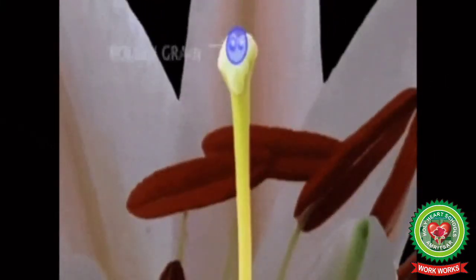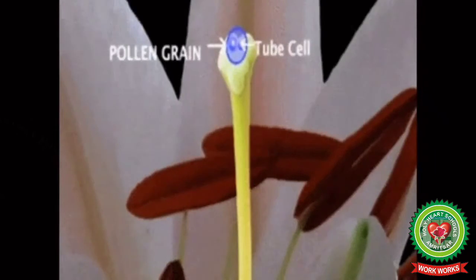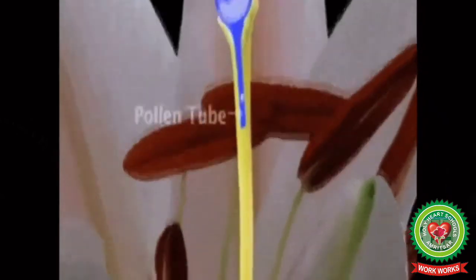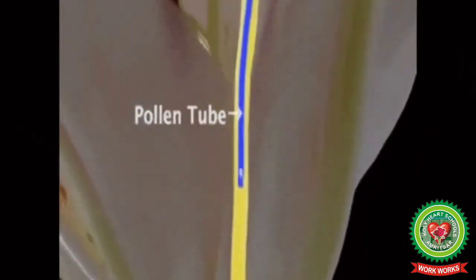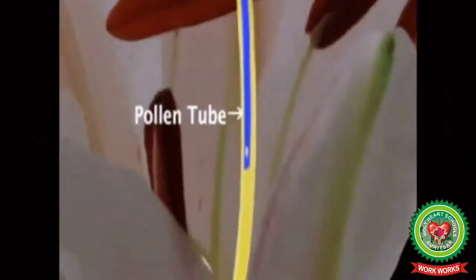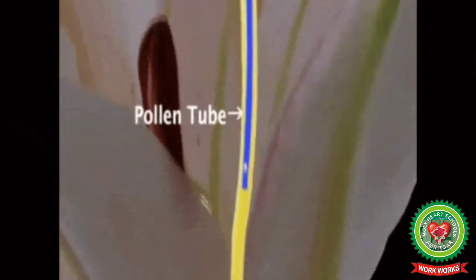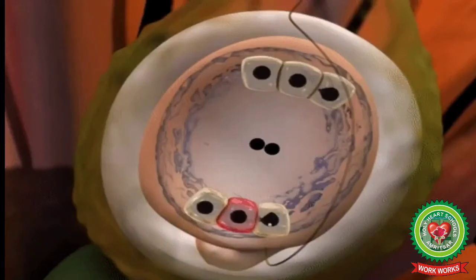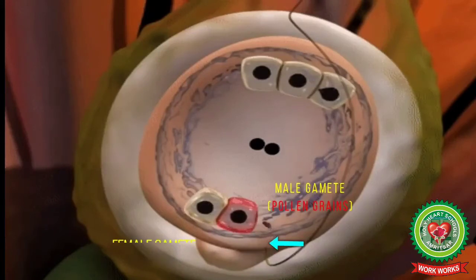Now, when the pollen grain falls on the stigma, a long tube-like pathway forms called the pollen tube, and this pollen tube keeps growing till it reaches the ovule inside the ovary. Now, inside the ovary, the male gametes, that is pollen grains, and the female gametes, that is ovules, fuse together